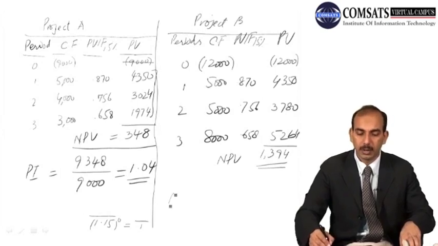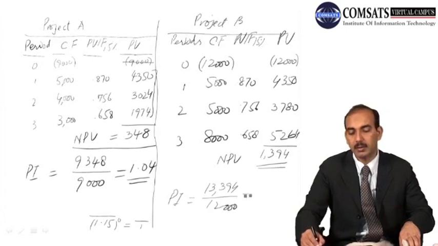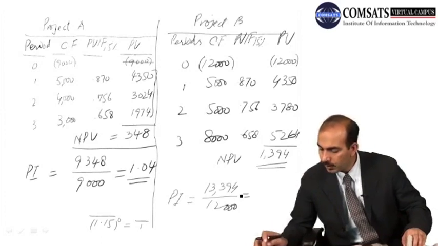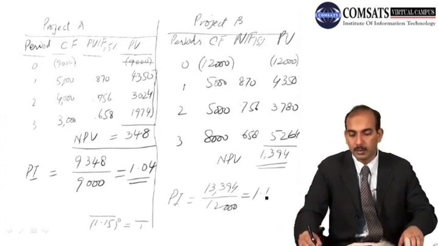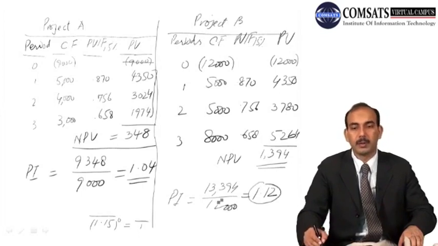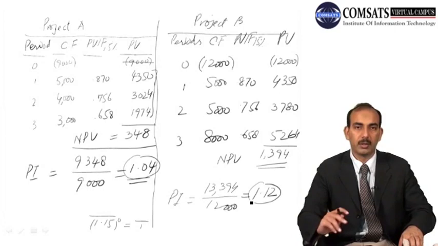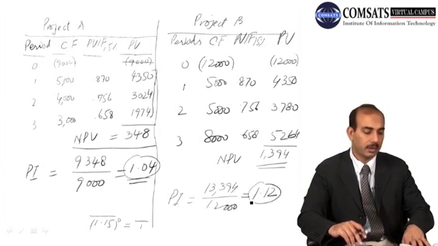And if you look at the profitability index, it is 13,394 divided by 12,000, which is the initial cash outflow. It becomes equal to 1.12. So you can see here the profitability index of project B is greater, and the net present value of project B is more than project A. So the firm should adopt project B in this case based on the discounted cash flow technique.